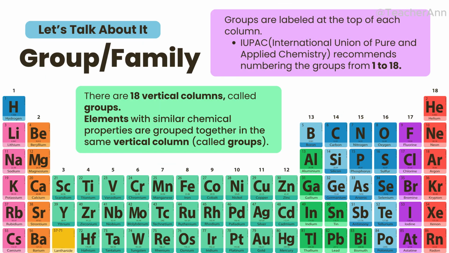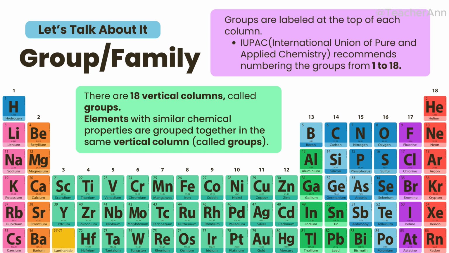There are 18 groups according to IUPAC numbering. Elements in the same group have similar valence electron configurations, which explains why they have similar reactions. So tandaan, same group is equal to same family behavior.